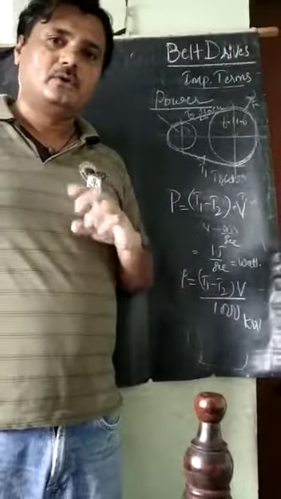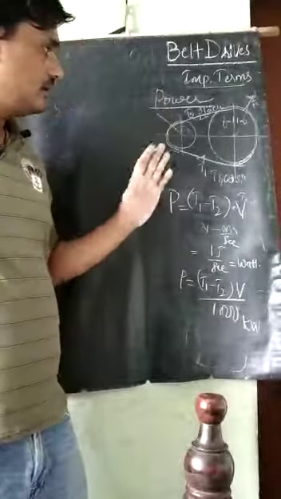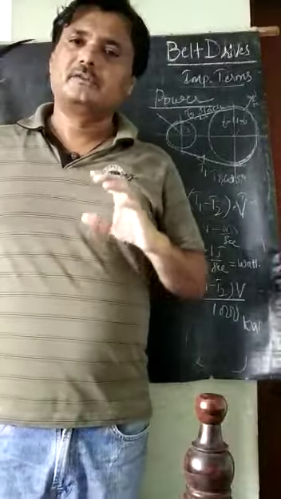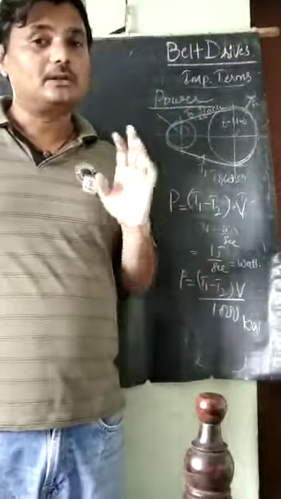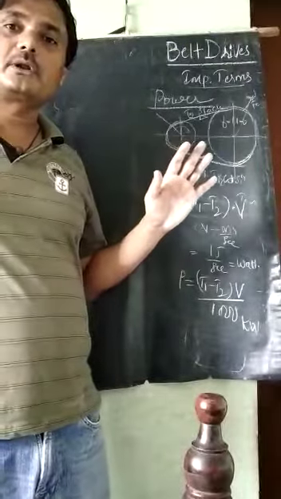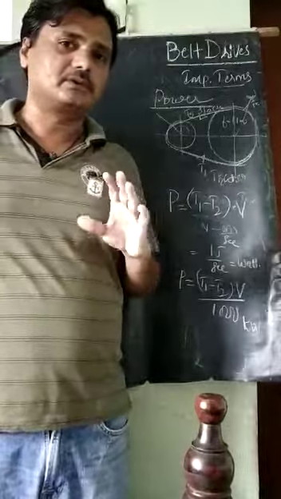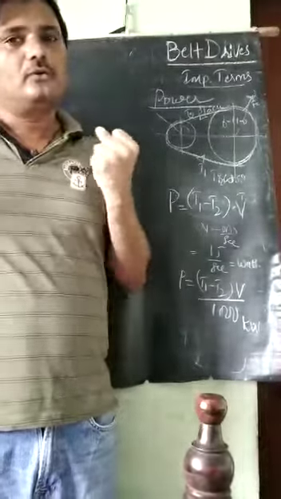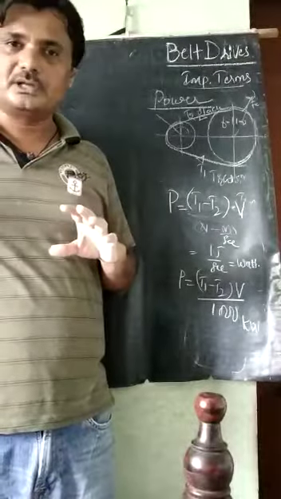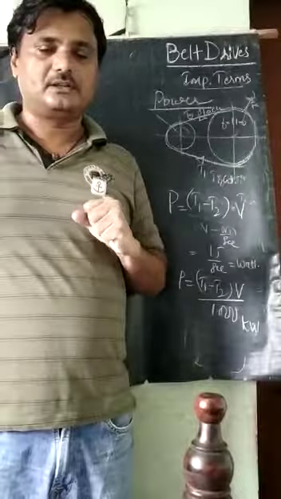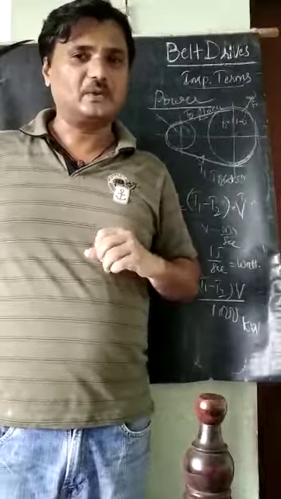Now these are the very important terms: slip, creep, all the tensions and power transmission. We should know them with the formulae and unit conversions. We'll see some derivations on this topic in the next video lecture. Thank you very much.